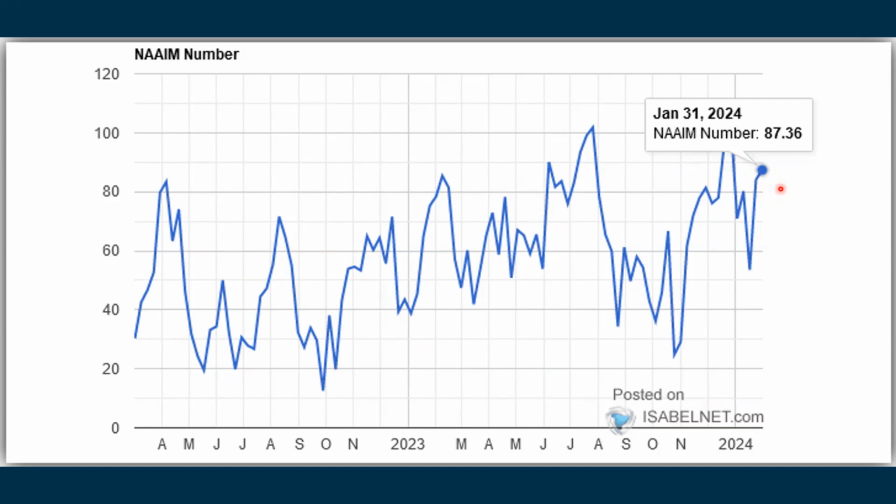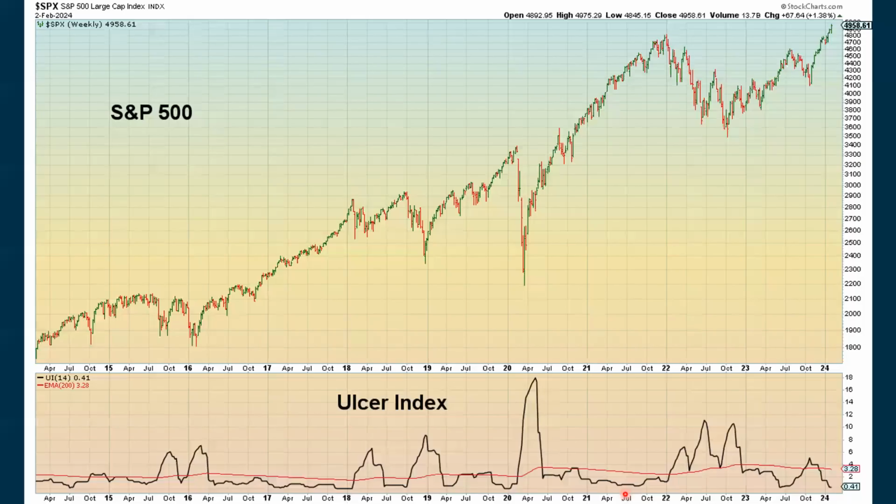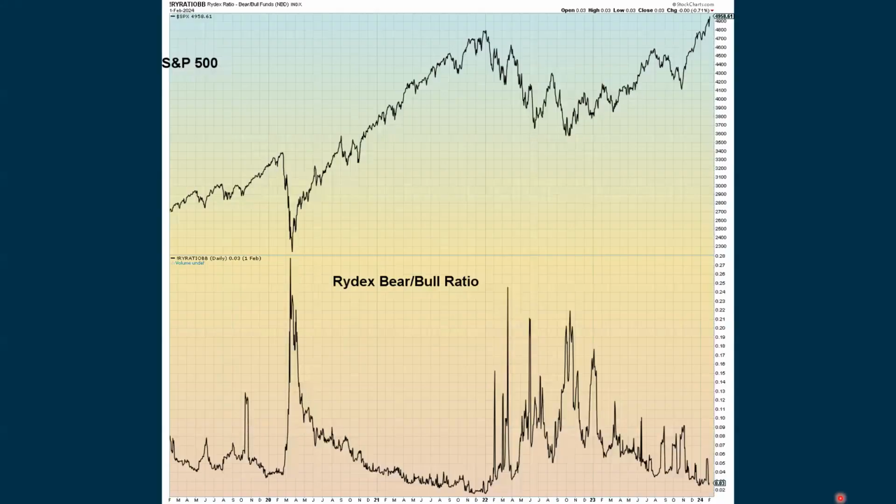That's pretty optimistic, but we're still below that 90 level. Looking at the VIX, where we actually saw this go up with the line chart, we were pretty much flat to slightly higher with the bar chart. The Ulcer Index is still showing, and we're seeing the same thing on the daily chart, that there's really no fear in the market. The Ridex bear bull ratio, this really spiked up. People were thinking a week ago, well, the market's going to go down. Well, now that the market's going up, this reading has really come down.